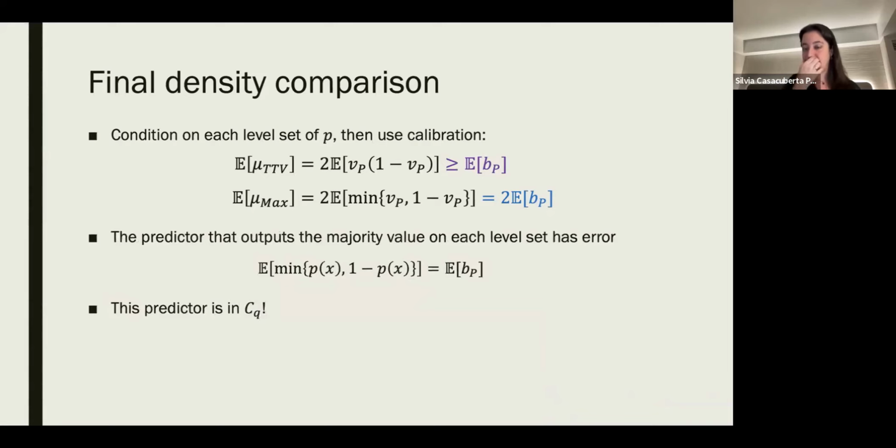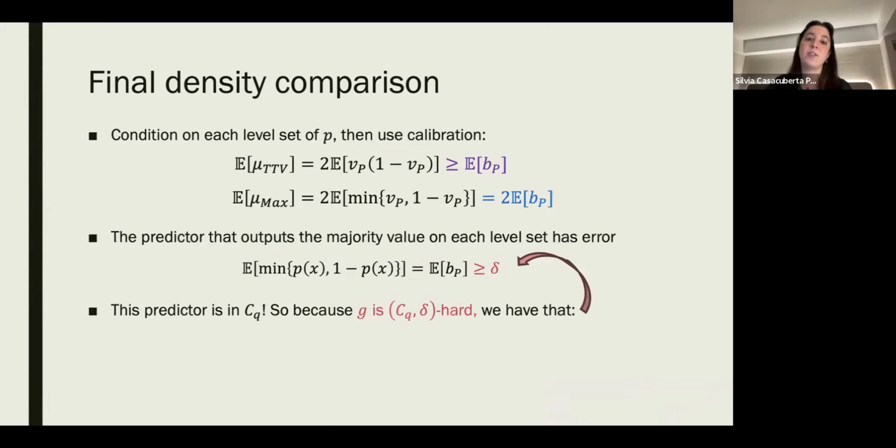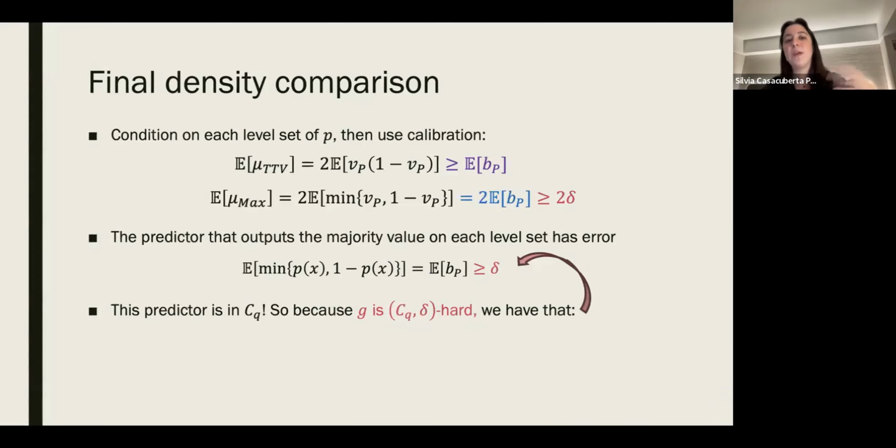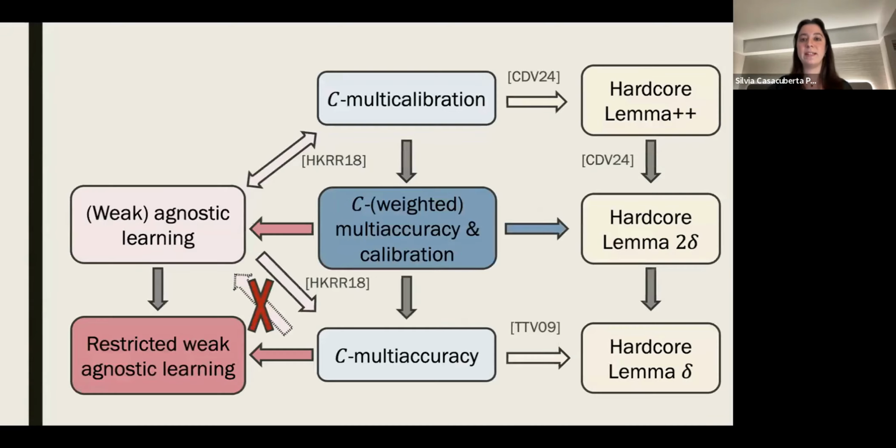Again, the predictor that outputs the majority value on every level set has error exactly equal to the expected value of BP. But again, this predictor is in the class CQ, and therefore, because G is delta weakly hard, this error has to be at least delta. So when we bring it back to our computed densities, which we computed thanks to calibration, we get that our mu max measure gets the optimal 2 delta density of the hardcore measure. And so this tells us that the weaker multi-group fairness notion that is able to get us a hardcore lemma of density 2 delta, because multi-accuracy could not get it, is to add calibration to it.